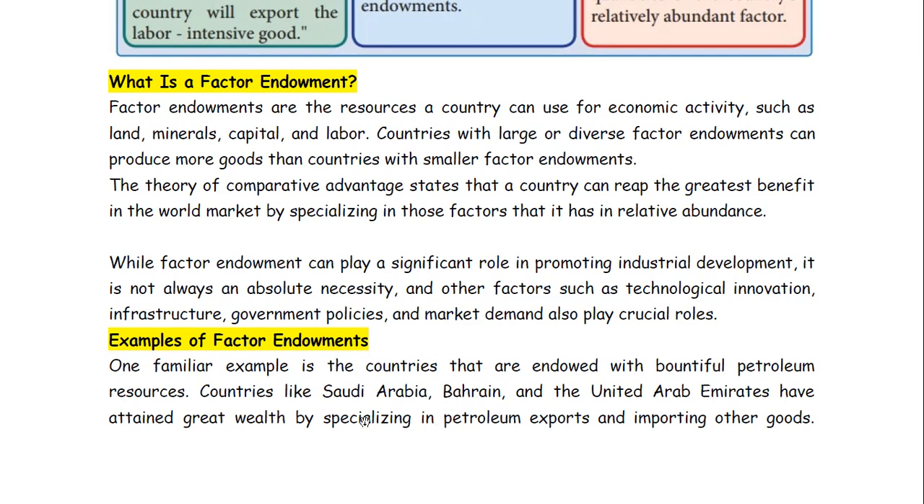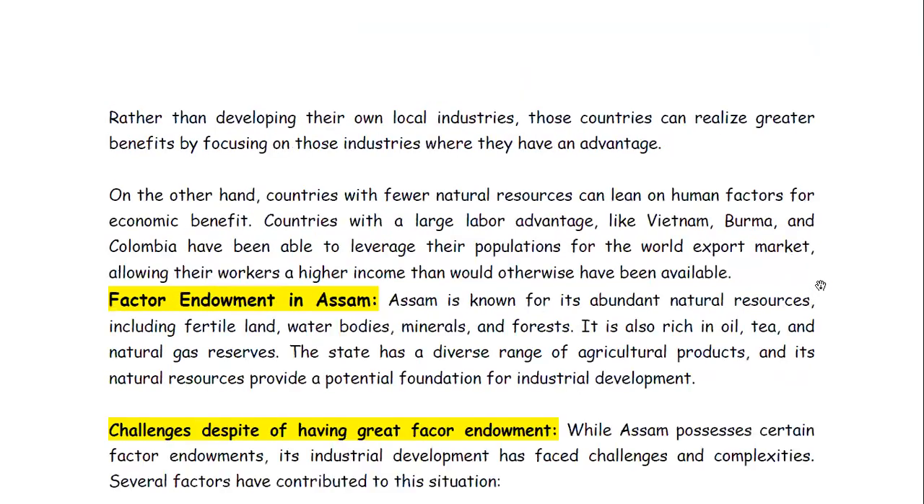We are referring to countries like Saudi Arabia, Bahrain, and the United Arab Emirates that have attained great wealth by specializing in petroleum exports and importing other goods. They have an abundance of petroleum resources, so they have attained great wealth by specializing in exports of such resources. And with the help of that wealth, they can easily import other goods, right? So that is an example of factor endowment.